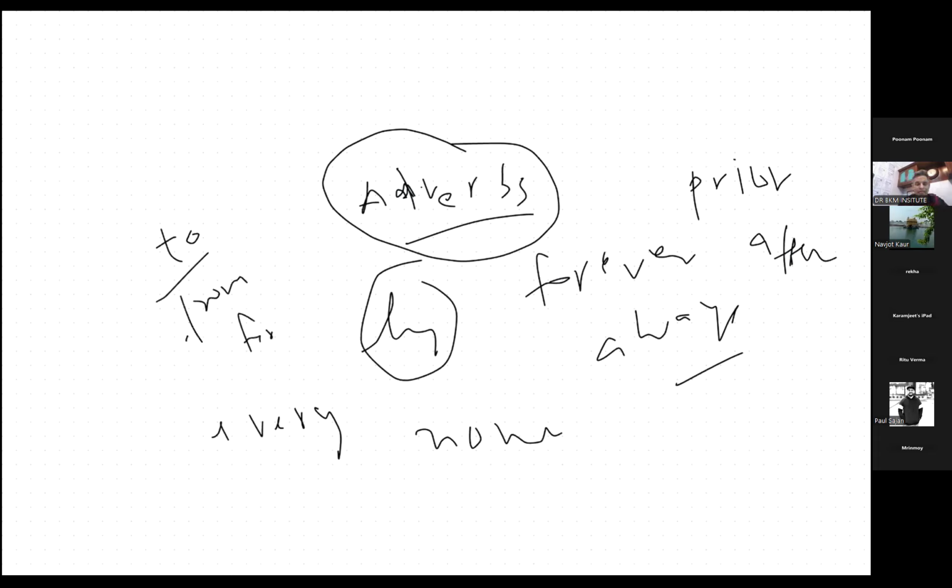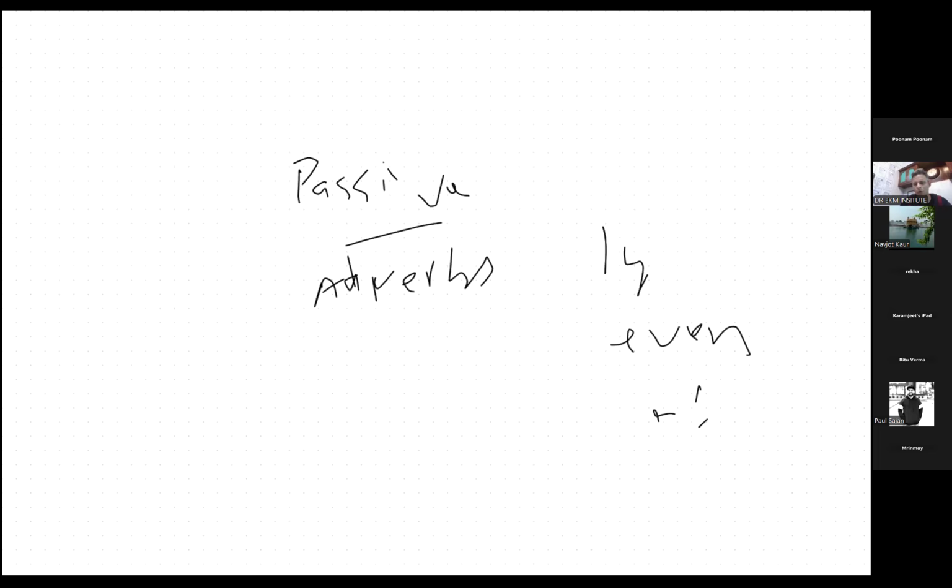So before I even start doing listening, these things I should know. Again, I'm writing it again. Active, passive, first thing. Second thing, adverbs. Adverbs means words like ly, every, after, before, and prepositions of, etc.